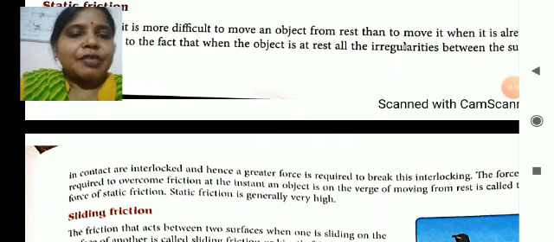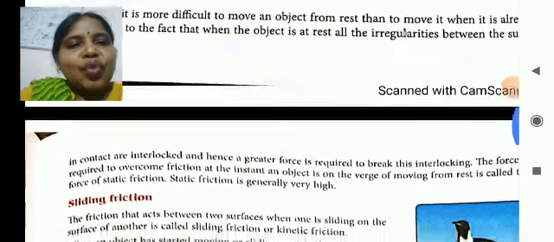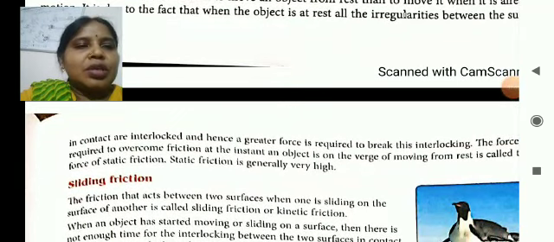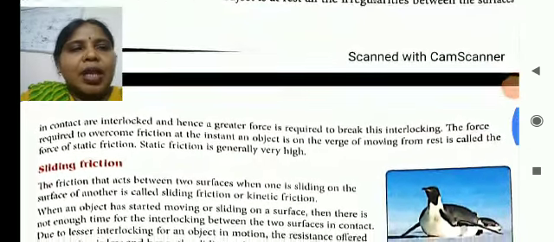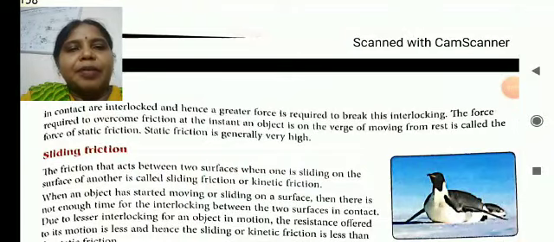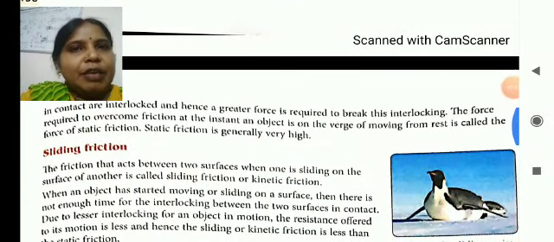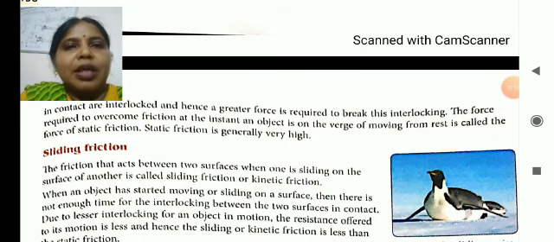So we need a greater force to break this interlocking. The force required to overcome this friction is known as static friction. It is generally very high because to start anything we need more force because of this interlocking of the irregularities.